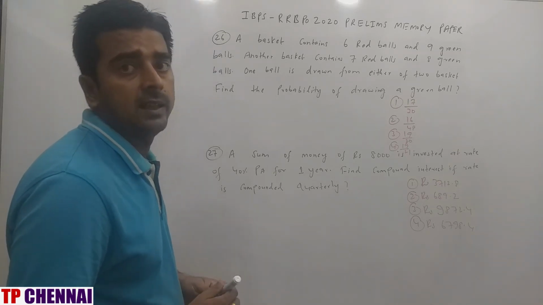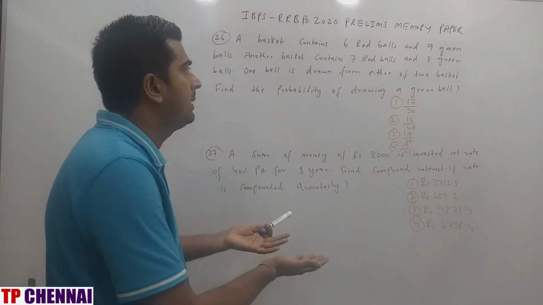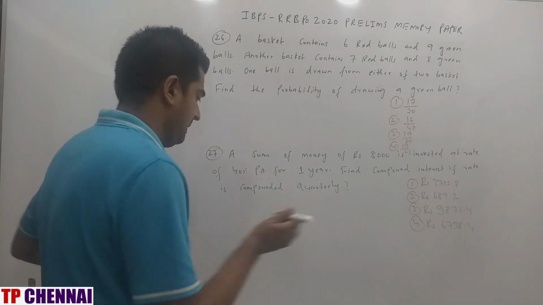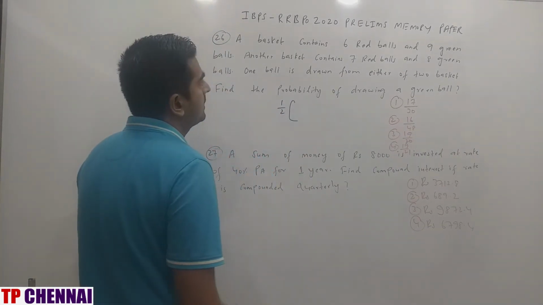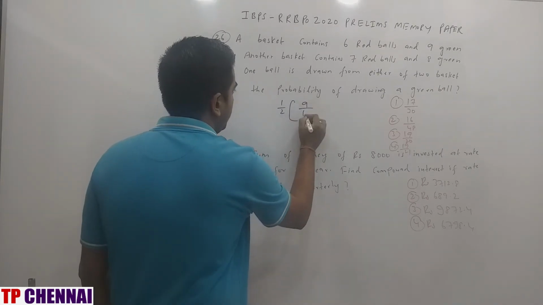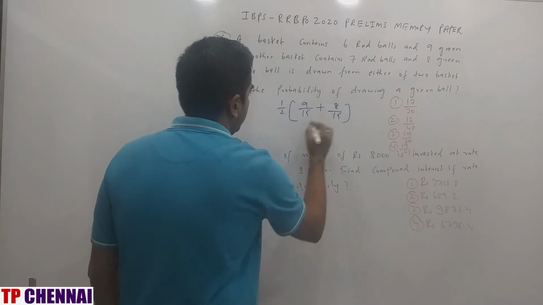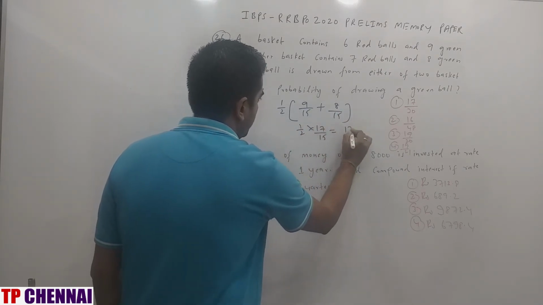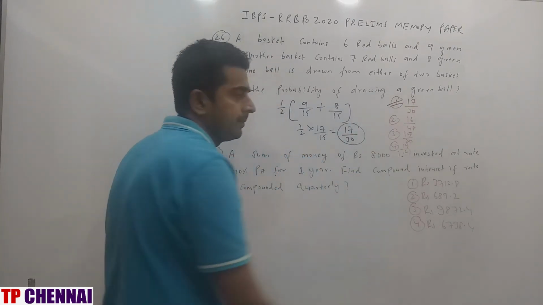Two baskets are there, so that means probability will be half because I need to pick. I can pick one ball from one basket. I can pick from the other basket also. That means it will be half. So in the first basket, probability is 9 by 15. In the second basket, 8 by 15. So 1 by 2 into 17 by 15. What is the answer? 17 by 30, which is the first option.